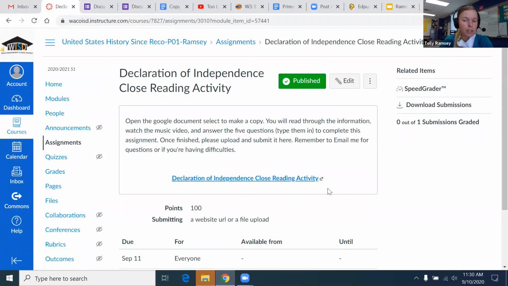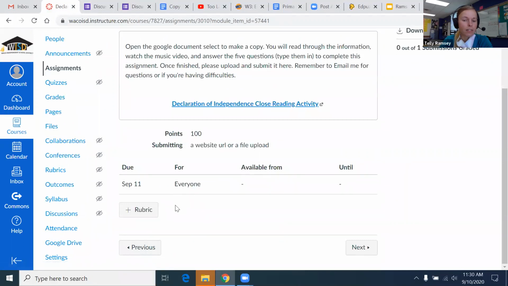And then you go back to the assignment page and it's going to have something up here that says submit assignment. Click on it. And then it'll have something that says upload. And then you need to find that file that you just completed and upload it here on Canvas. That's how you turn in that work. That needs to be turned in by the end of the day tomorrow.